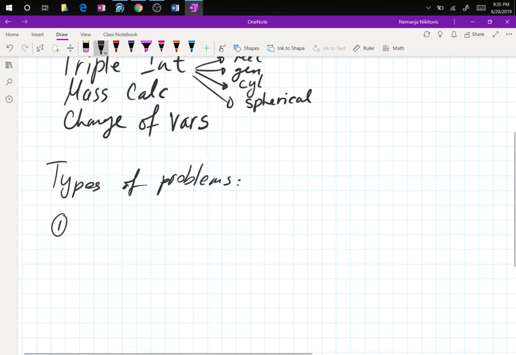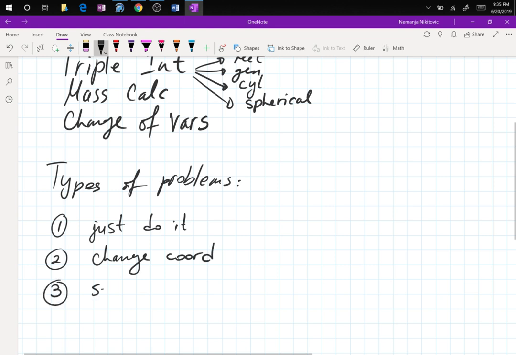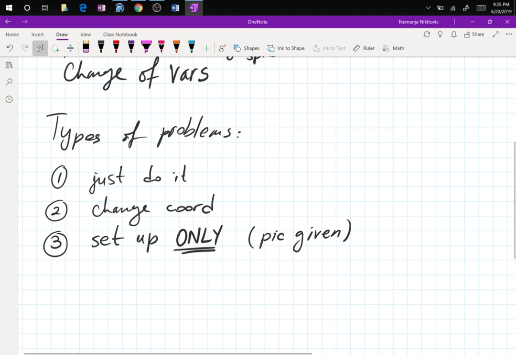So, types of problems. Number 1, the vanilla problem. Just do it. Number 2, change coordinates. Number 3, set up only. No calculations. Probably a picture given. Sometimes it's text, but most of the time it's a picture, the one that we practiced to death in class.